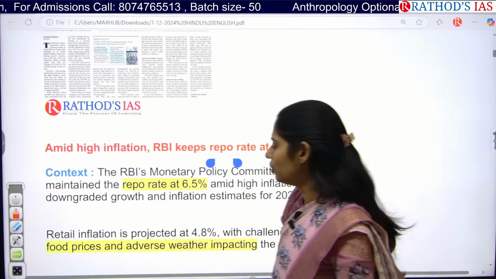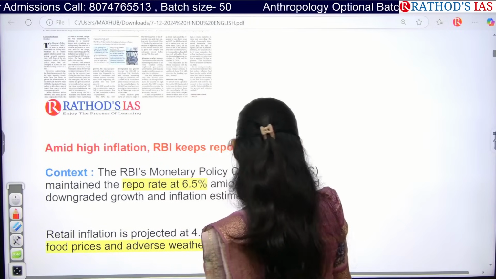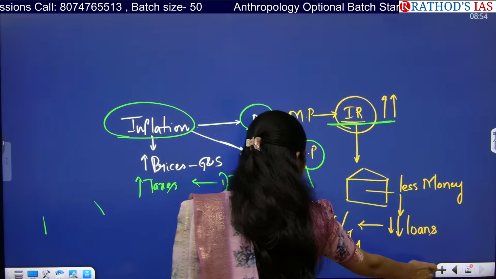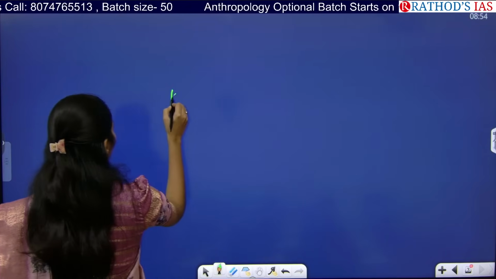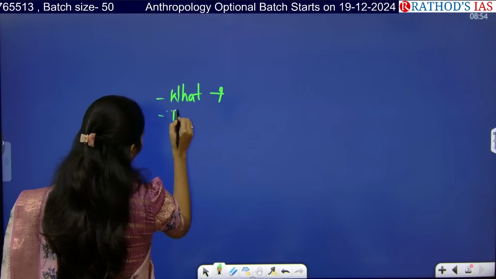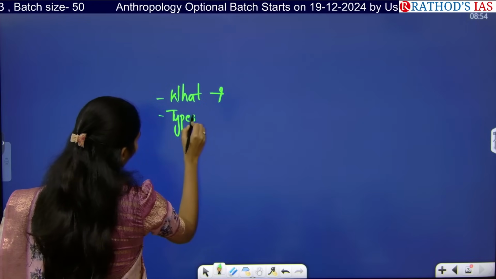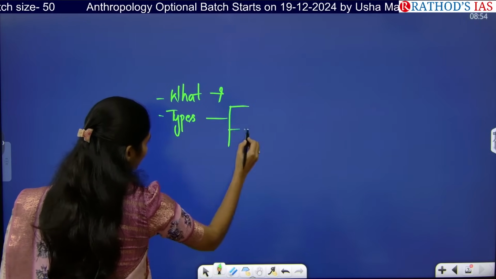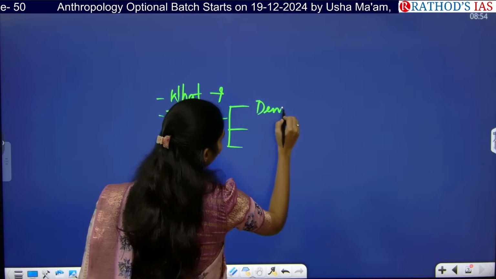And you have to see some other dimensions from this article. Other dimensions like what is inflation, you can see that. And you have to see the different types of inflation. Normally we have three types of inflation. That is demand pull inflation.